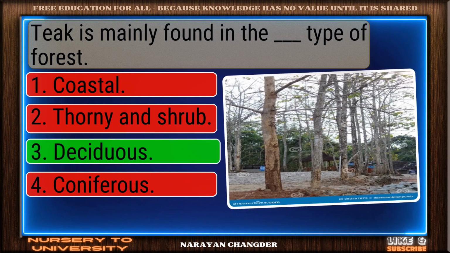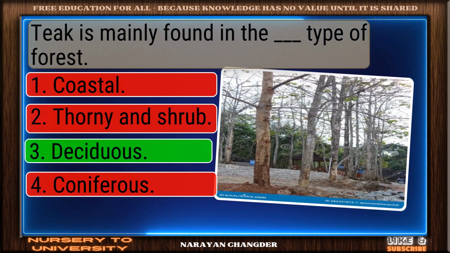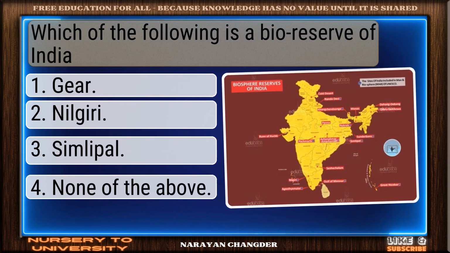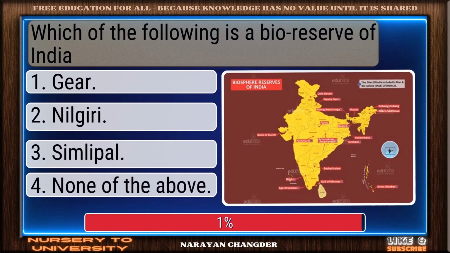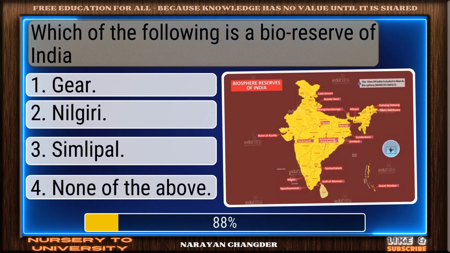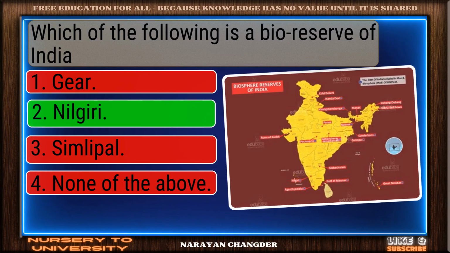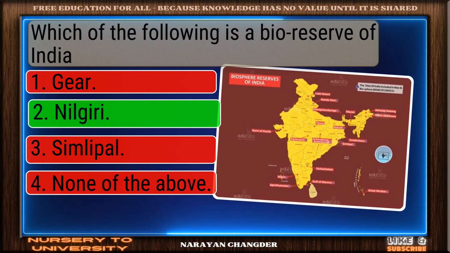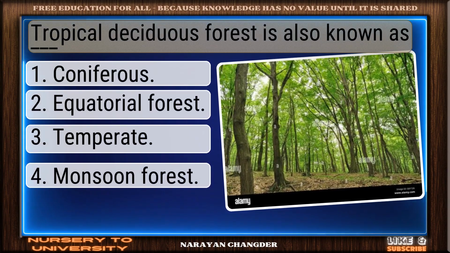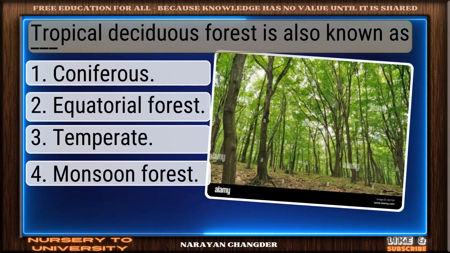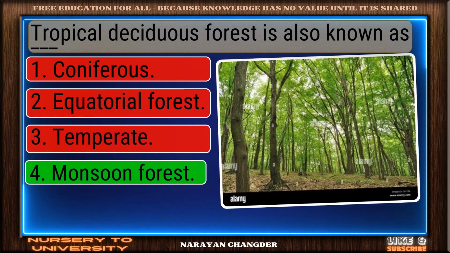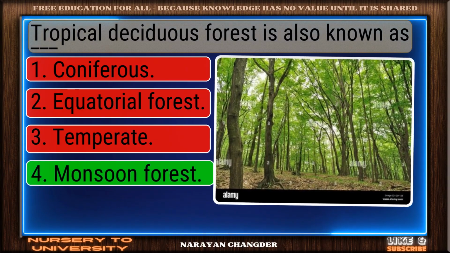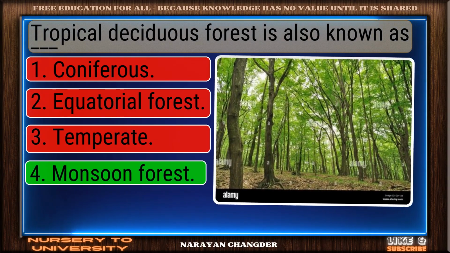Well done. Deciduous is the right choice. Question number 204. Which of the following is a biosphere reserve of India? Excellent choice. Nilgiri is the right answer. Question number 205. Tropical deciduous forest is also known as dash. Great thinking. Monsoon forest is the right choice.